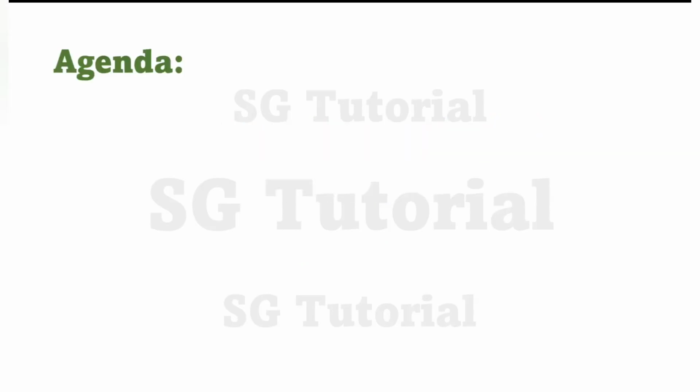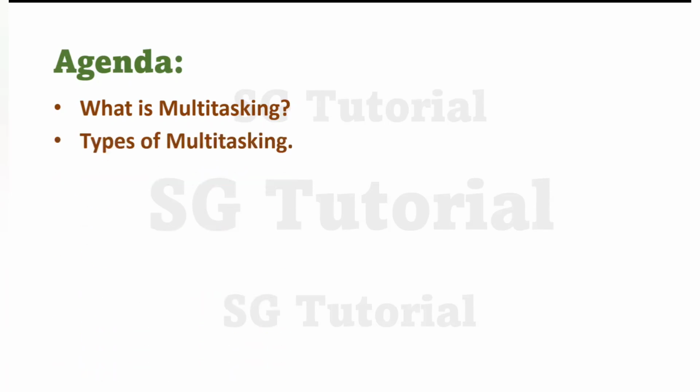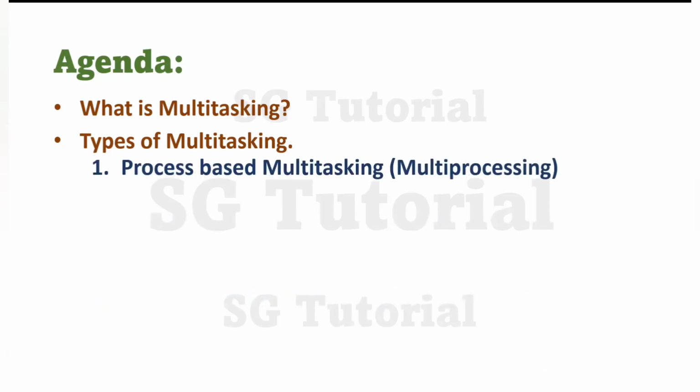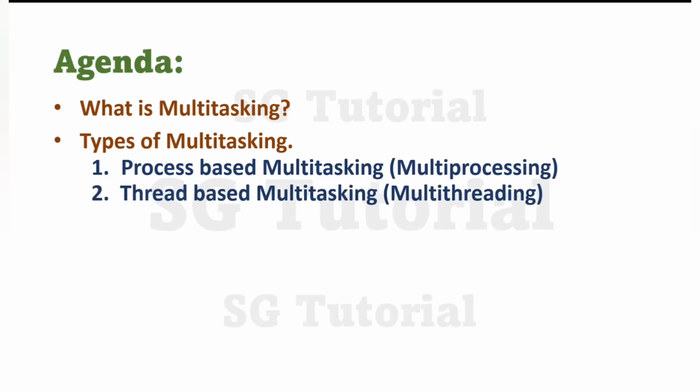So first of all, let's discuss the agenda that I will follow in this course. So first I will explain about multitasking because to understand the concept of multi-threading, you should have basic knowledge about multitasking. Okay? Because multi-threading concept is based on multitasking and therefore first I will explain what is multitasking, then I will explain types of multitasking. There are two types of multitasking: process based multitasking, that is multiprocessing, and thread based multitasking, that is multi-threading. Basically, we can achieve multitasking by two ways: by multiprocessing and by multi-threading.